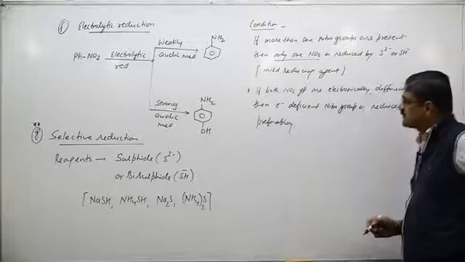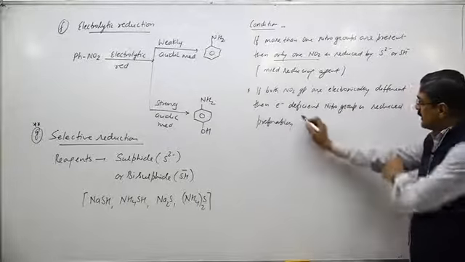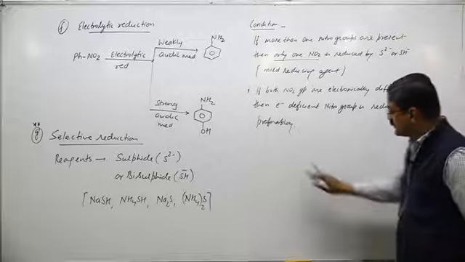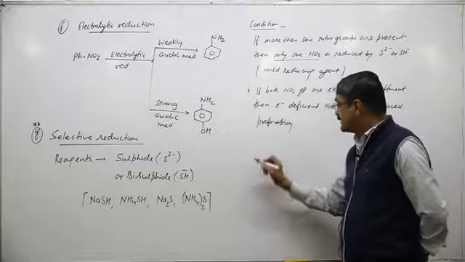Means reduction becomes easier by electron deficient groups. So it is reduced very easily.